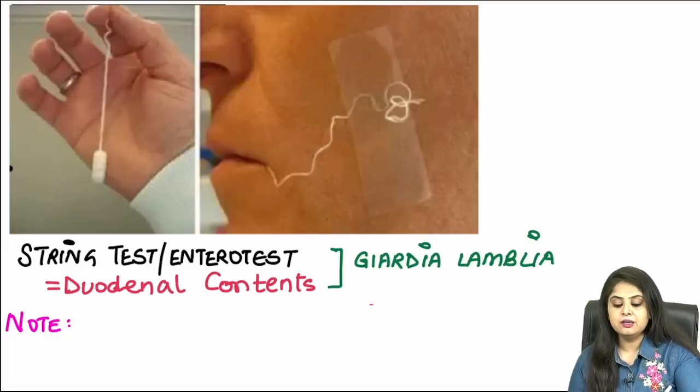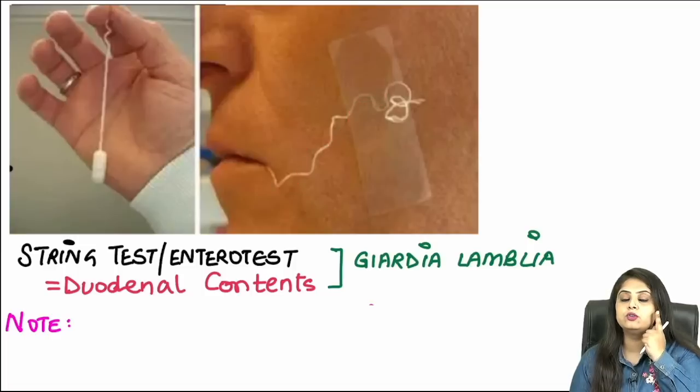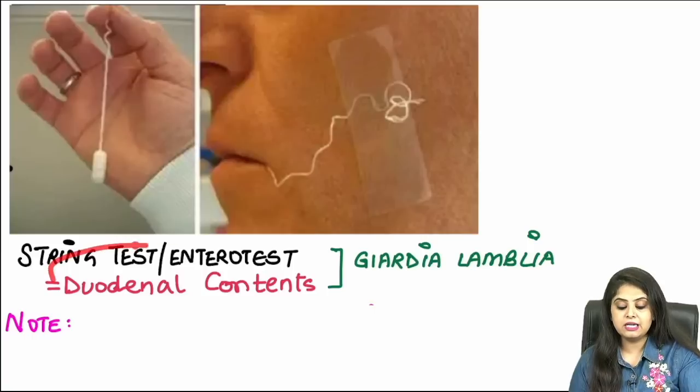So why string? Because the capsule will go all the way down to the duodenum, but the string is going to remain over here. You will put a tape over here, and after some time you will pull the string out so that whatever contents you have got from the duodenum, now you can look at them under the microscope and you can see Giardia lamblia.